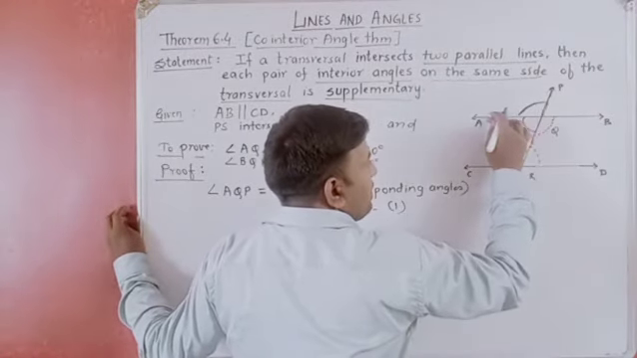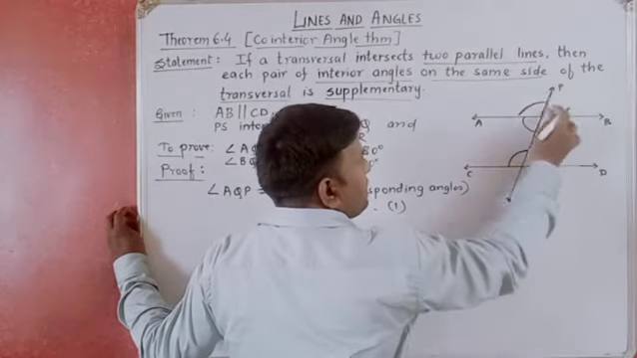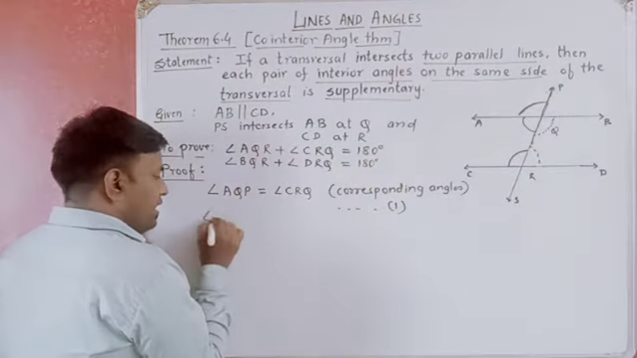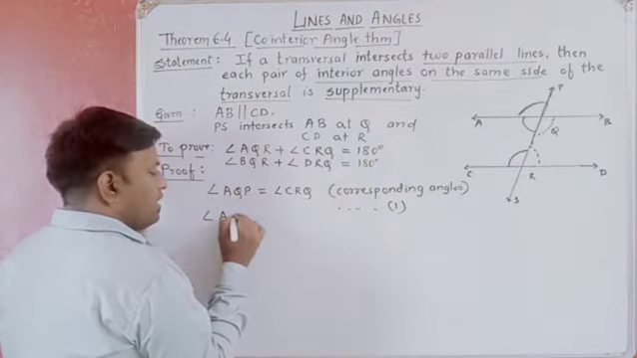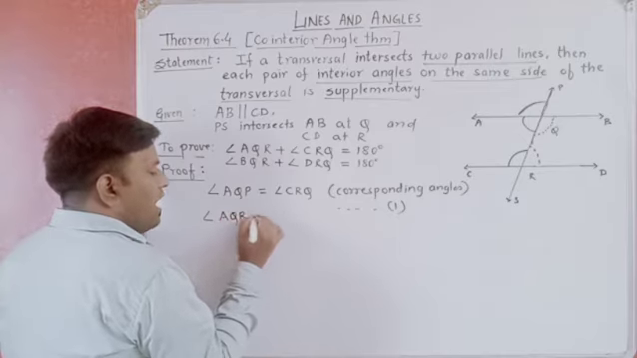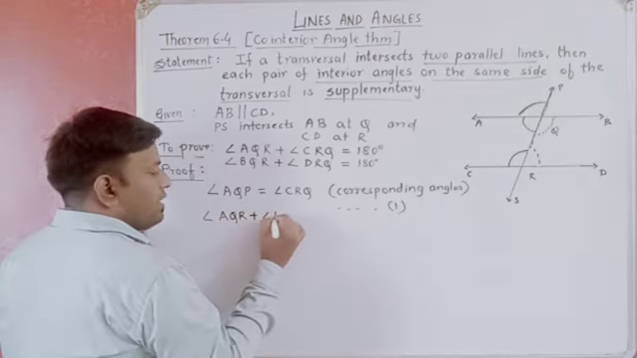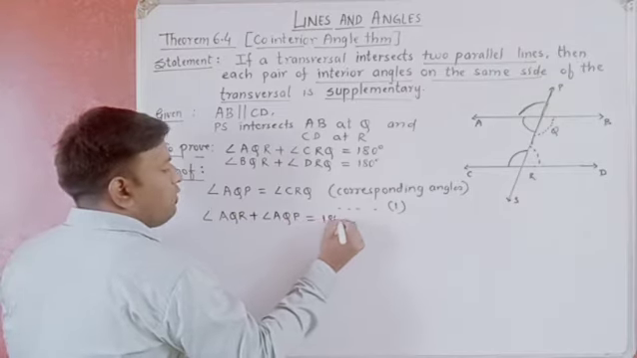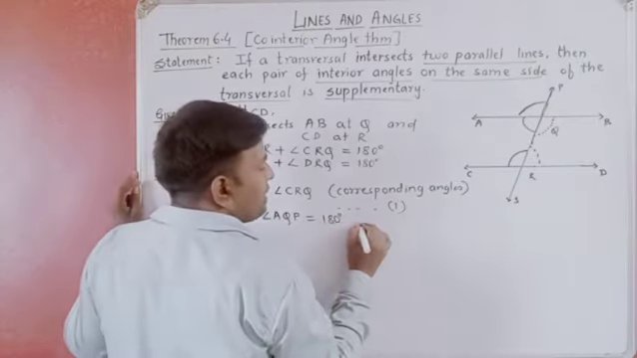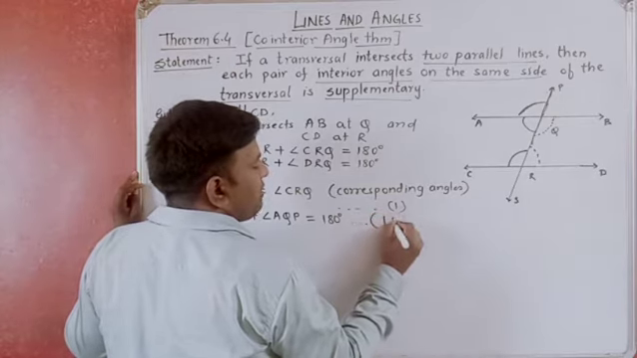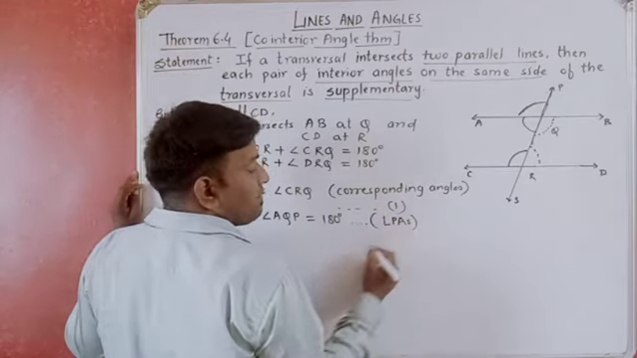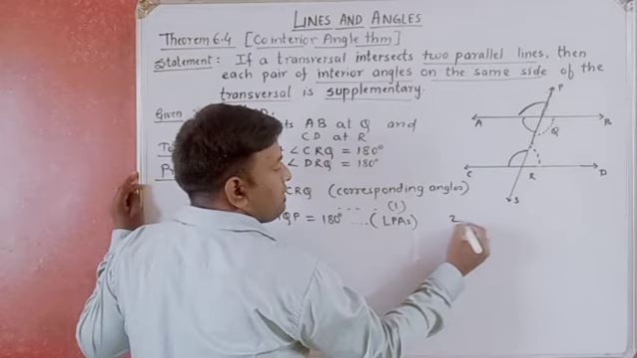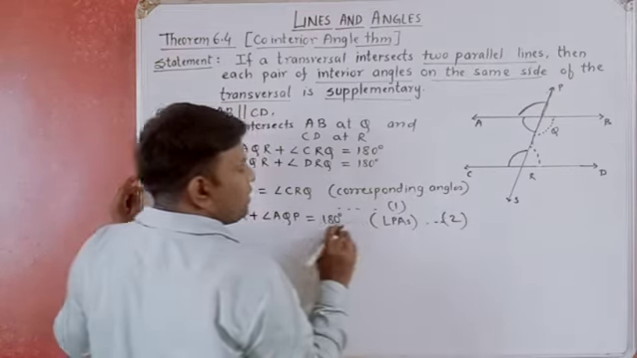Yes, AQR, AQP. Angle AQR plus angle AQP is equal to 180 degrees. The reason is that it is a linear pair of angles. This is our equation 2.